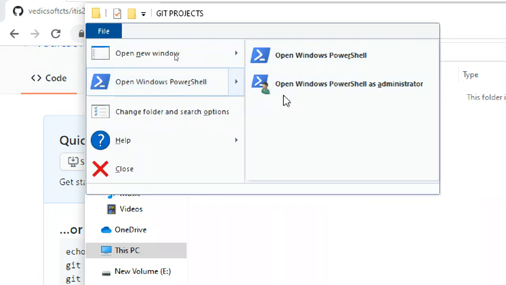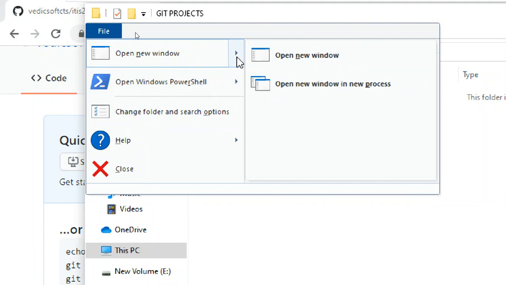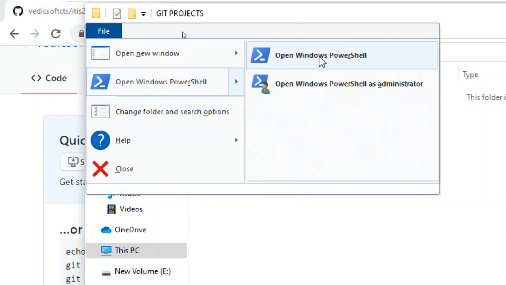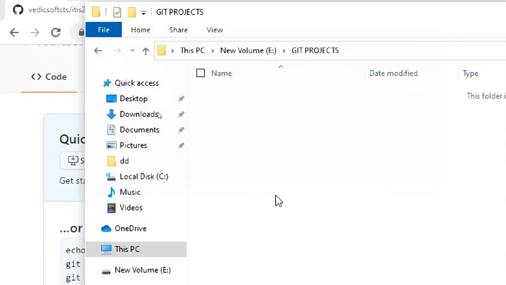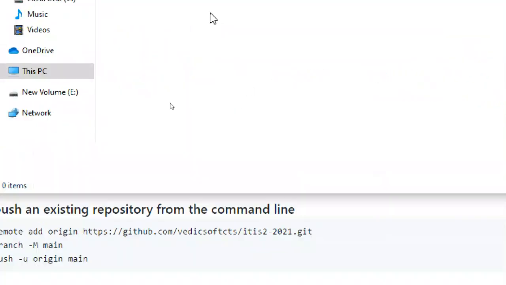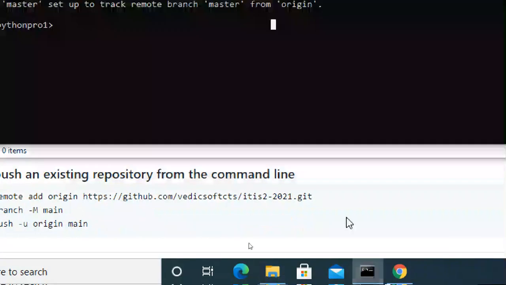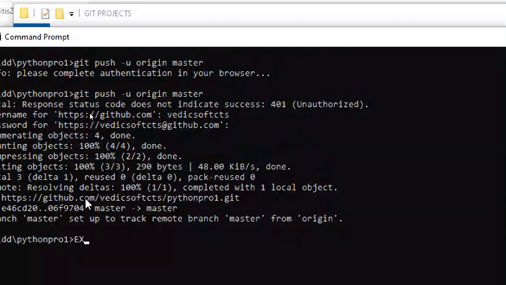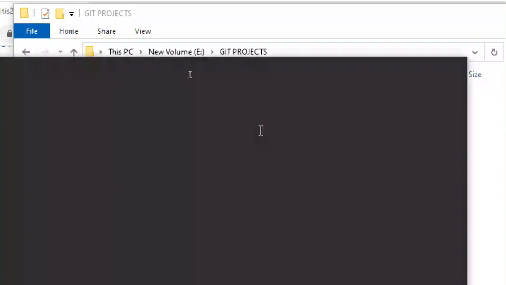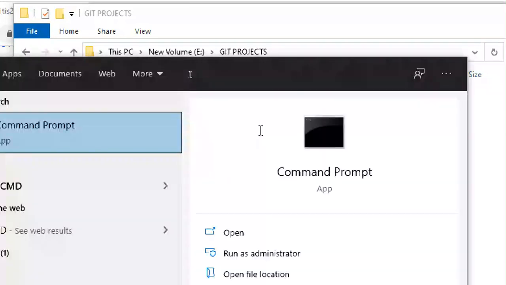Normally, on a normal system, you will get a CMD prompt directly, but this is not giving that. If we are getting PowerShell, we can use PowerShell also, no problem. But we are using the CMD prompt only. Okay, I'm exiting from here and opening a CMD.